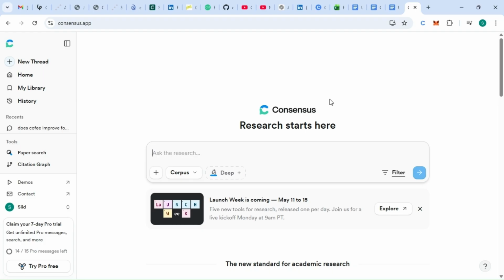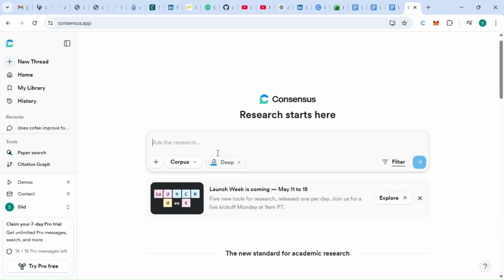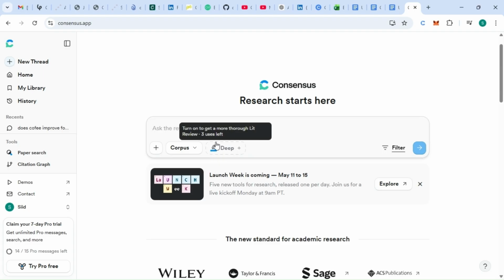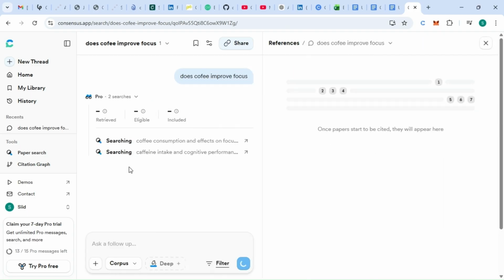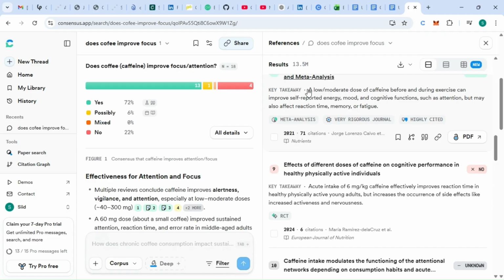So, if you ask a yes or no question, it will give you an answer in consensus form, like what percentage of sources said yes or no. So for example, I'll ask, does coffee improve focus? And now you can see we got the result, and we can see here 13.5 million sources, and out of that 72% say yes, 6% possibly, and 22% said no.